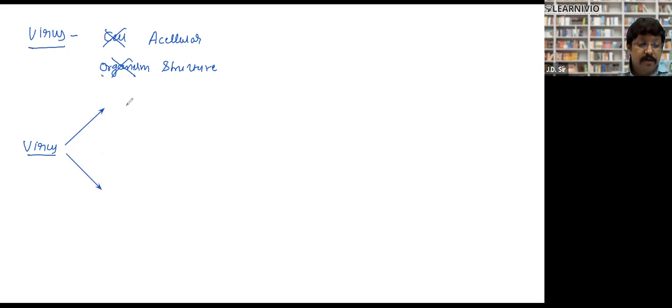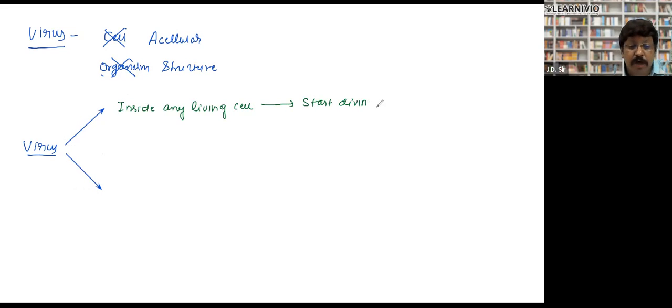Look, when a virus enters inside any living cell, what does it do? It starts dividing or reproducing. It starts dividing, which means it becomes one to two. Then we say that viruses are living. Reproduction is a behavior of living things.